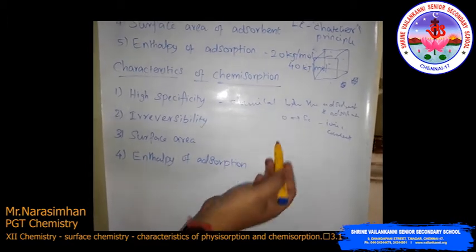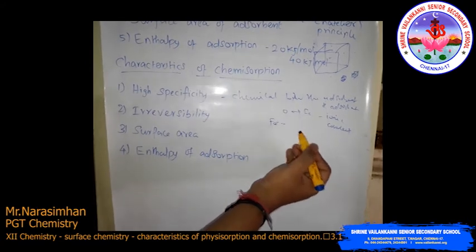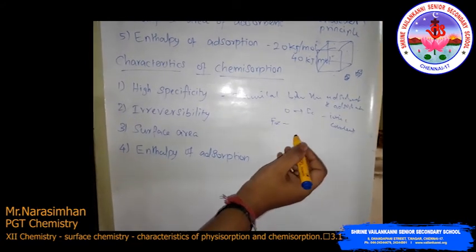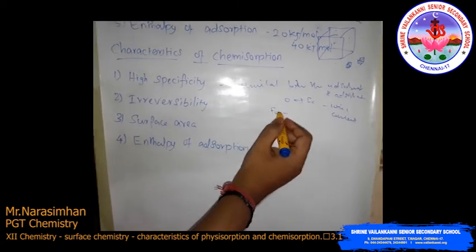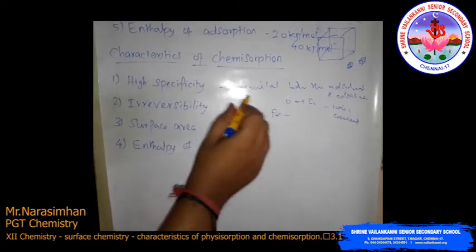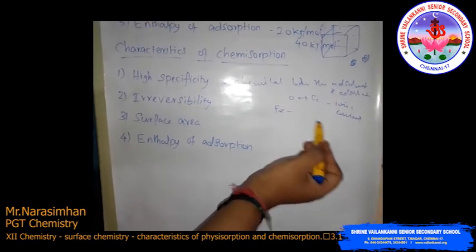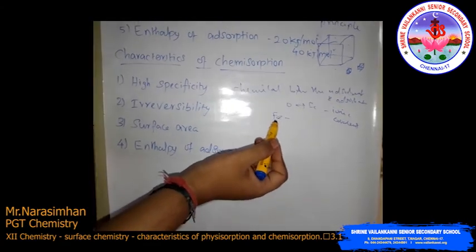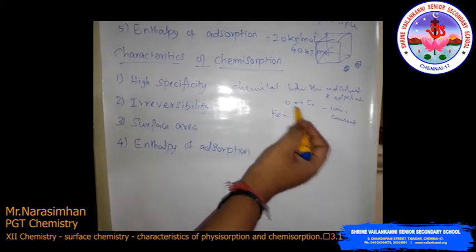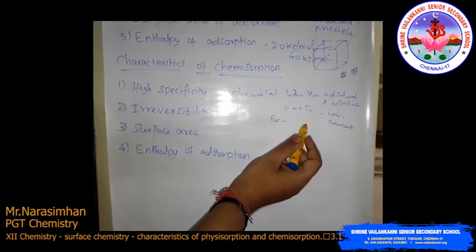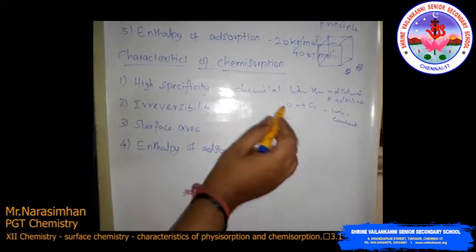The rusting of iron: when iron, Fe, comes in contact with moisture, that is, with oxygen, what happens? It slowly rusts. So rust will occur. That is highly specific. That is why the chemical bonding occurs. So iron reacts with the oxygen to convert into iron oxide. This is one of the adsorbent and adsorbate examples. So this is highly specific in nature.